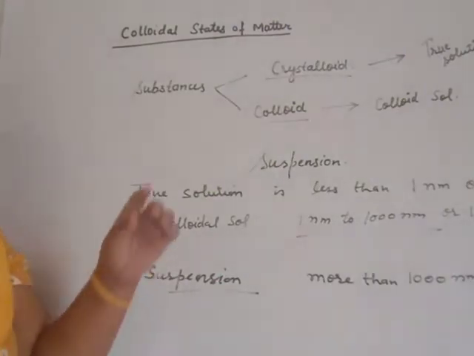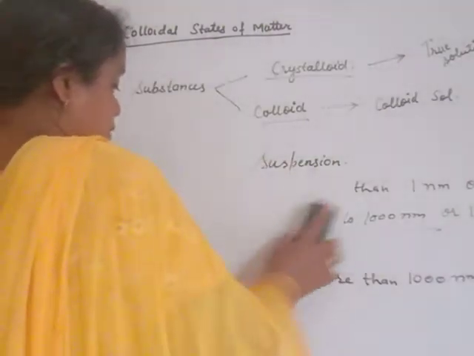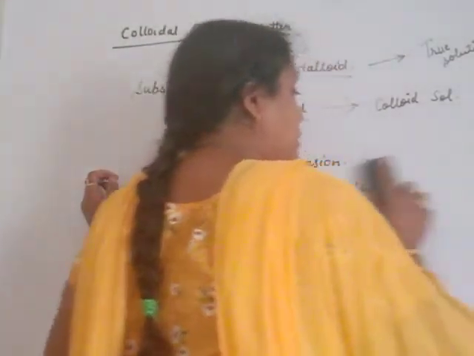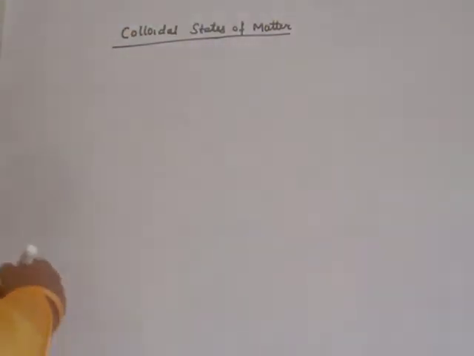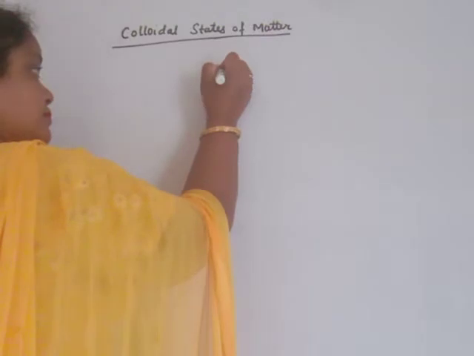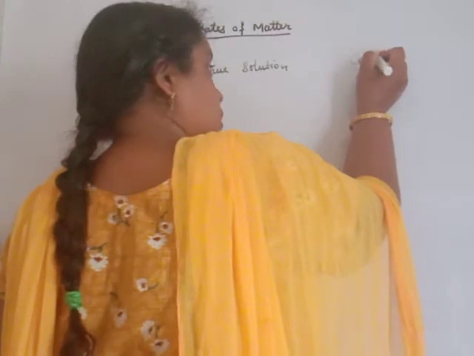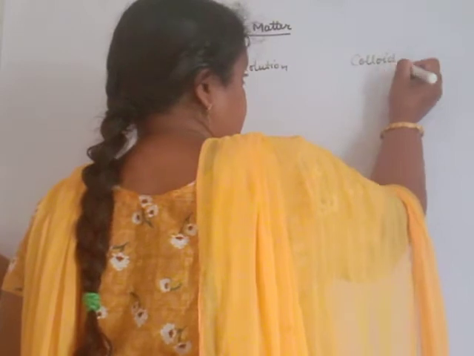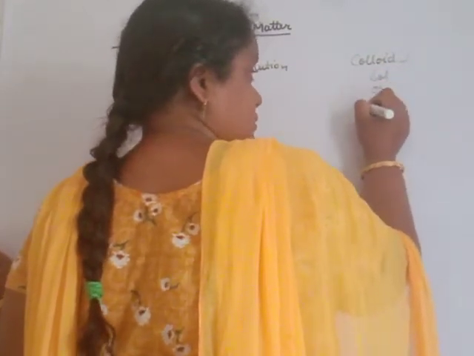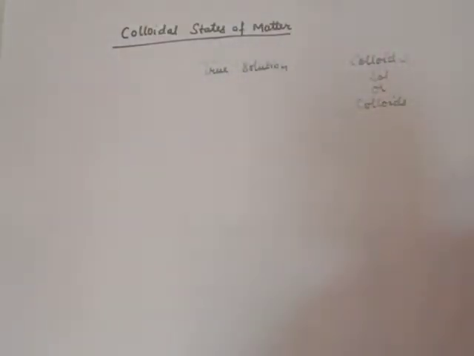Clear? On the basis of this particle size, we differentiate true solution, colloidal sol and suspension in many properties. We can differentiate true solution, colloidal sol and suspension. You can also write colloids, beta.